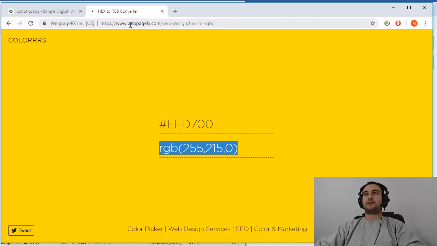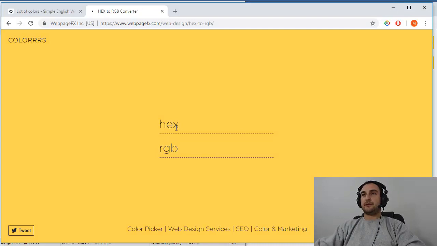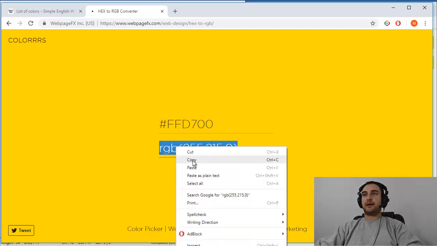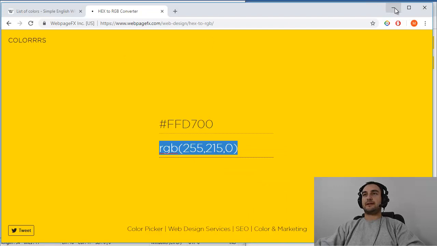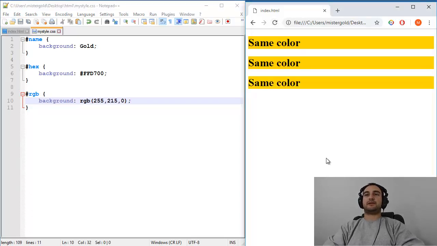This one is something here. Okay, webpagefx.com, and when you type any kind of color and press enter or click down there, you will get RGB representation. So just take this, copy paste it to your CSS, and the result will be, let's see, absolutely the same.